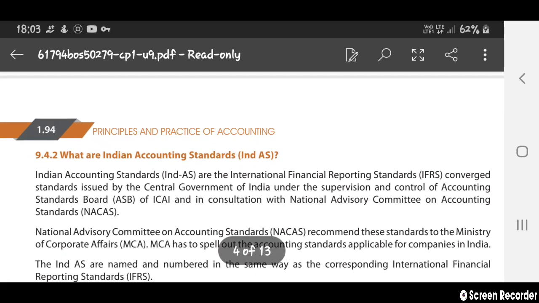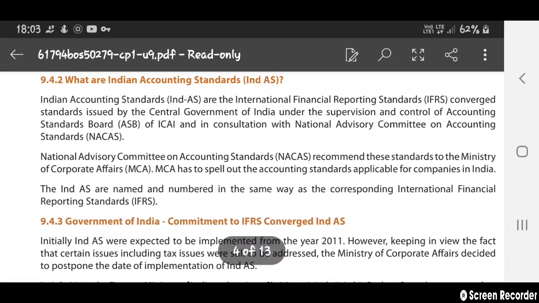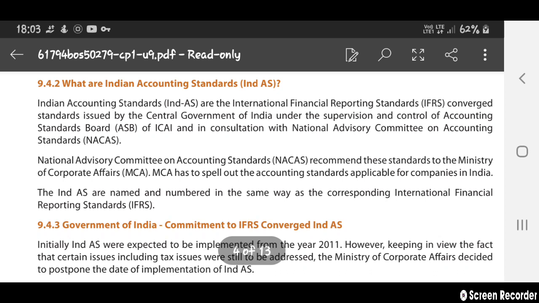So next, after that, what are Indian accounting standards? Indian Accounting Standards, you can say IAS or Ind AS, are the International Financial Reporting Standards only, but they are converged standards that are issued by the Central Government of India under the supervision and control of the Accounting Standards Board, ASB, of ICAI, the Institute of Chartered Accountants of India.